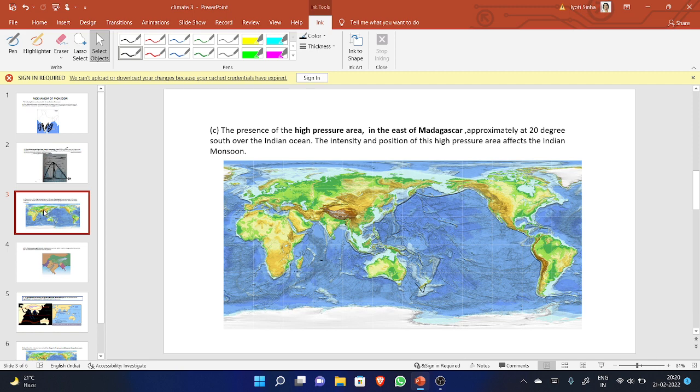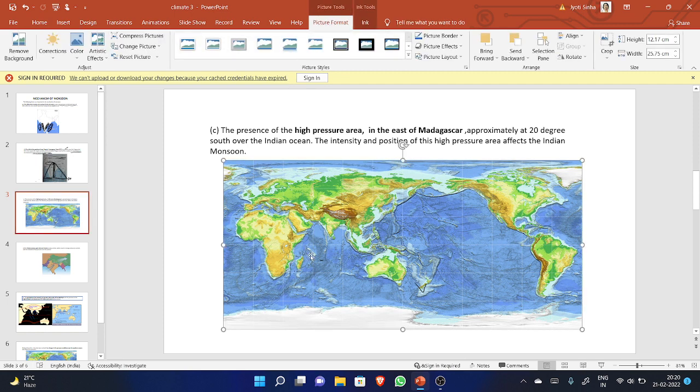The next point is the presence of a high pressure area. I think high pressure and low pressure are very much familiar to you. It is saying the presence of a high pressure area in the east of Madagascar. Where is Madagascar? This is Madagascar. Let me bring the pen once again.